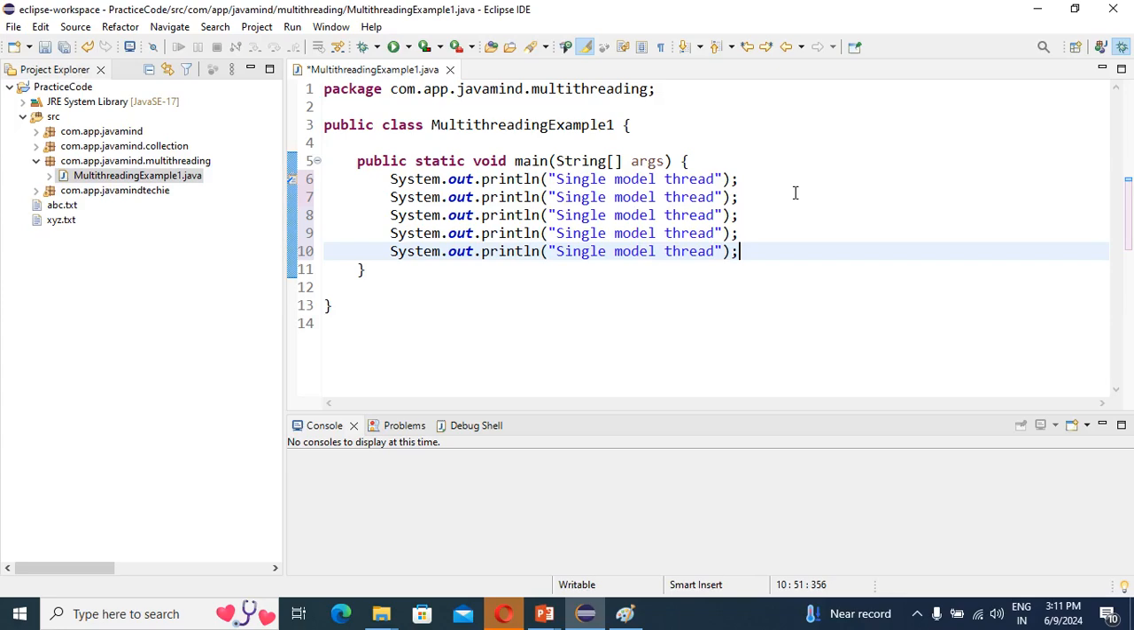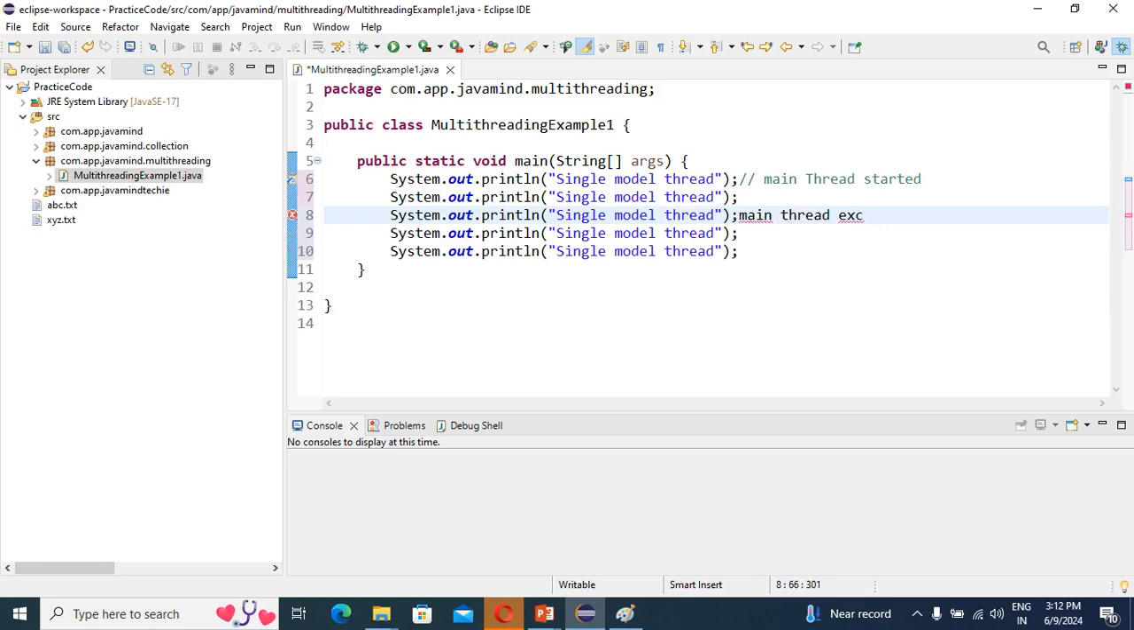Execution will always start from which method, guys? Main method only. This is our main method. So execution will always start from our main method only. So what can we say here? At this place, the main method started, so the main thread started. Main thread started. So this one main thread is executing.